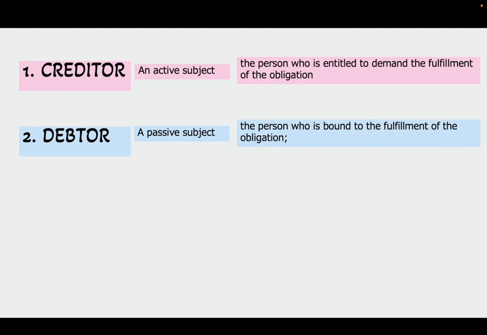So if you are the creditor, you lent the money, and the debtor borrowed. Who has the right to demand, who can say, hey, pay me? That is the creditor. When the creditor demands, who will pay? The debtor, because the debtor is bound to the fulfillment of the obligation. In other words, the creditor has the right to demand and the debtor has the duty to fulfill.